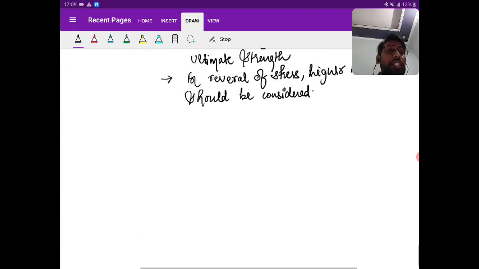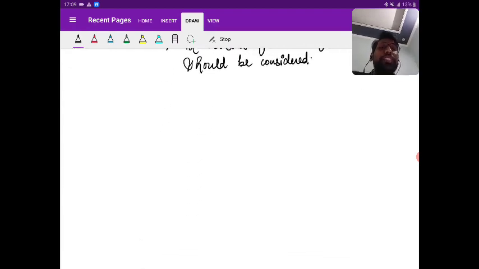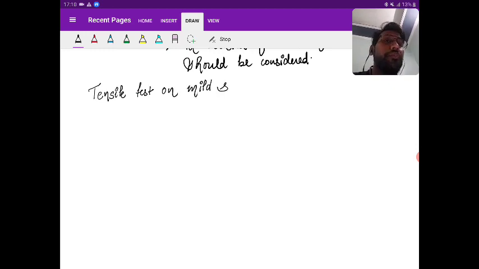Now, next we are going to see the tensile test on mild steel.